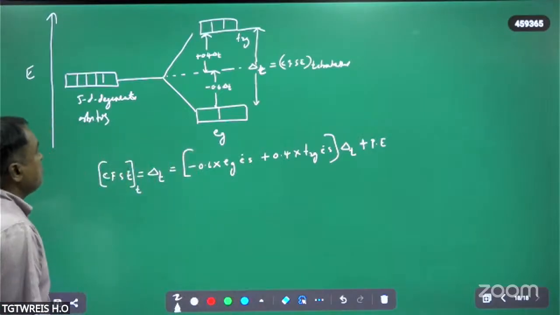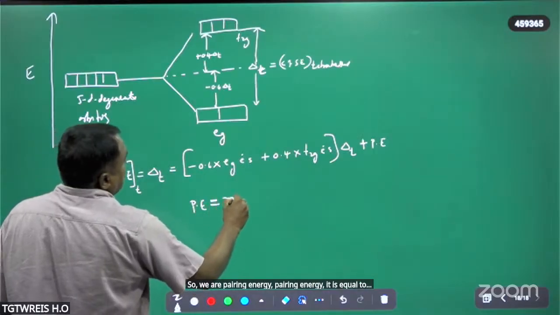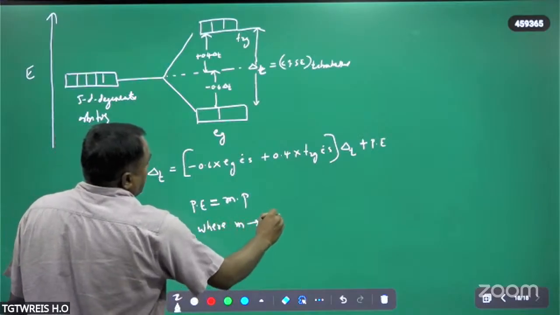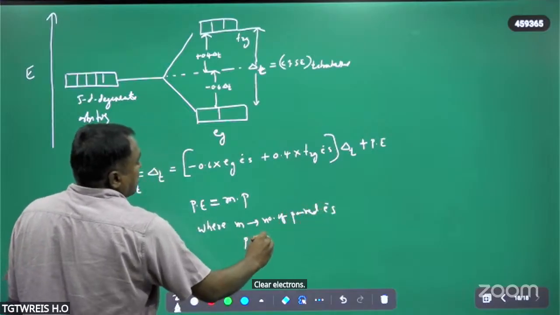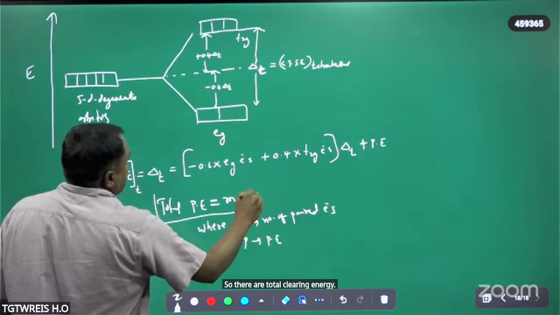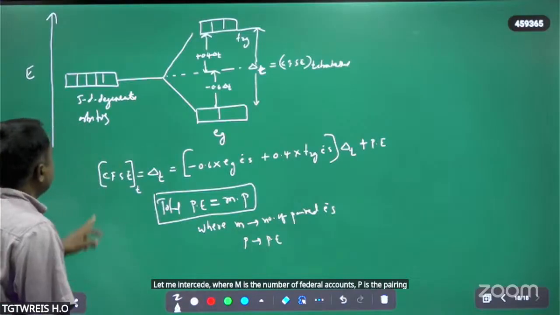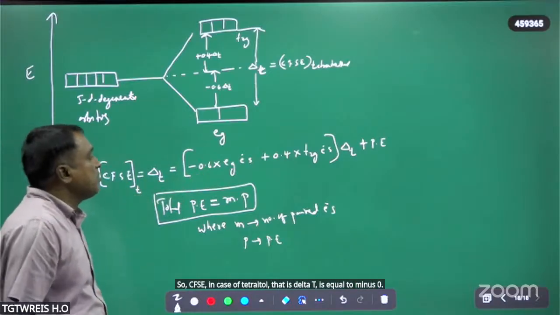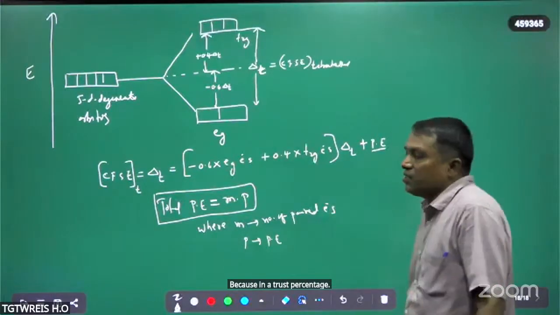The total pairing energy is equal to m into P, where m is the number of paired electrons and P is the pairing energy. So CFSE in the case of tetrahedral, that is delta t, is equal to minus 0.6 into eg electrons plus 0.4 into t2g electrons, plus m into P, the pairing energy.